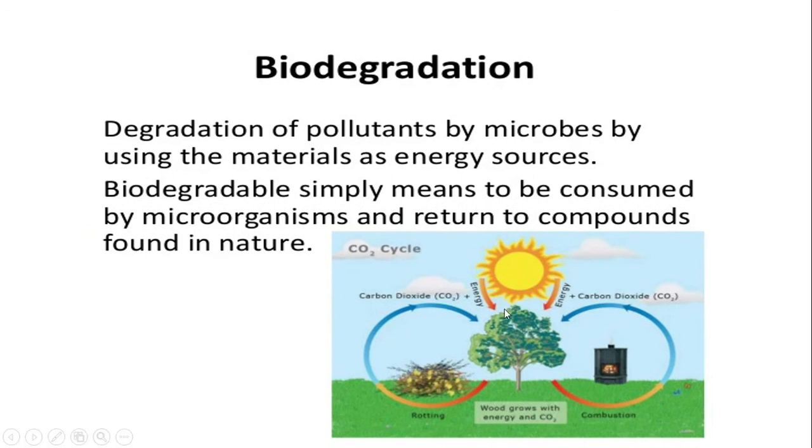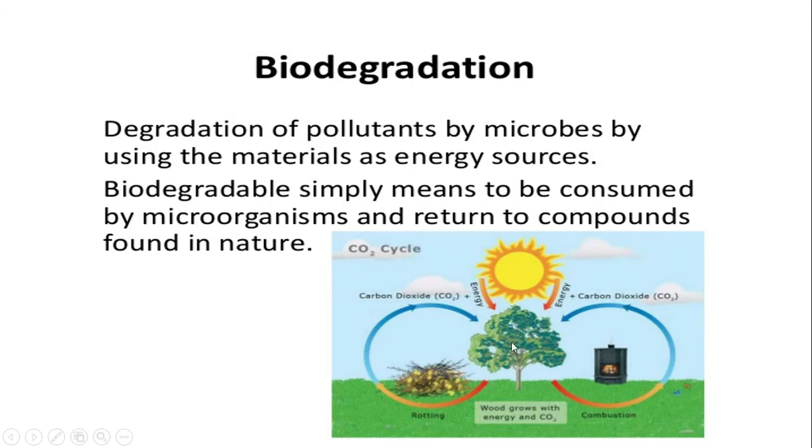Here you can see the way that biodegradable pollutants occur on Earth. Degradable pollutants are broken down by microbes that use the material as an energy source. Biodegradable simply means to be consumed by microorganisms and returned to compounds found in nature.